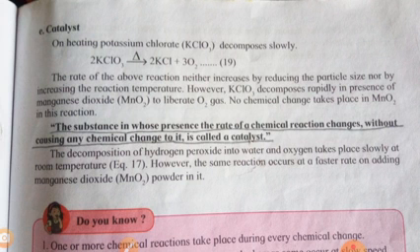So no chemical change takes place in MnO2 in this reaction. The decomposition of hydrogen peroxide into water and oxygen takes place slowly at room temperature. The same reaction occurs faster on adding manganese dioxide. So MnO2 acts as a catalyst.